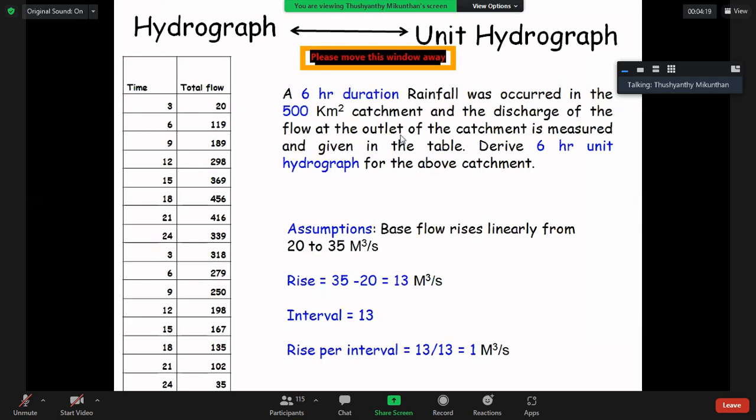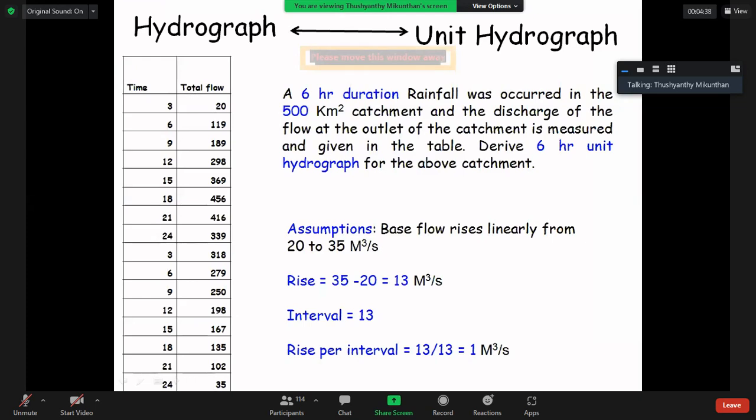Is it okay? Did you copy down time versus total flow? Yes, ma'am. Now see, total flow is starting from 20, ending with 35.